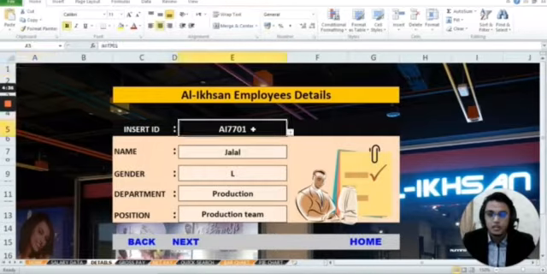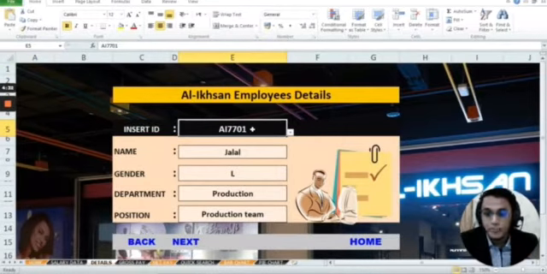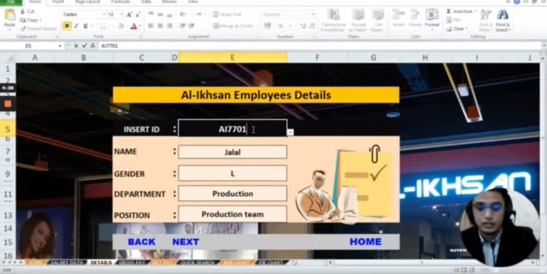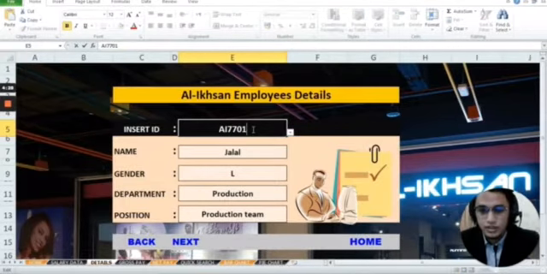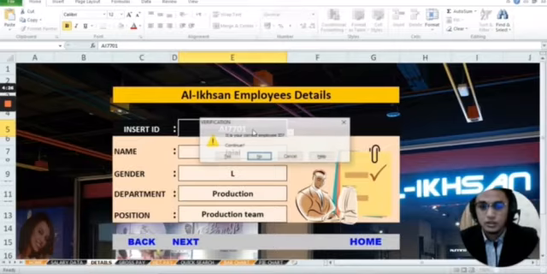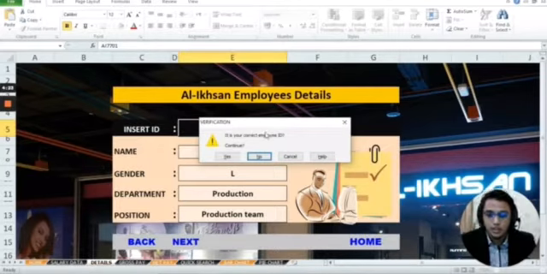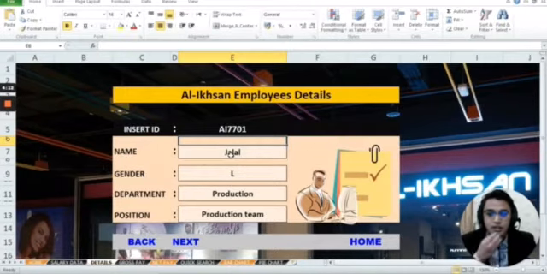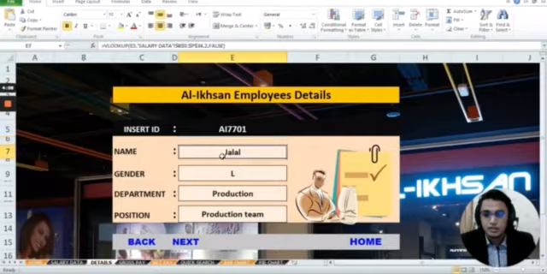You just need to click your ID here, for example AI770Y. This is for data verification, to confirm this is your correct employee ID, that we use the function for. Then if we continue, we click yes. Then everything will appear here, your employee details, as we use the VLOOKUP function.